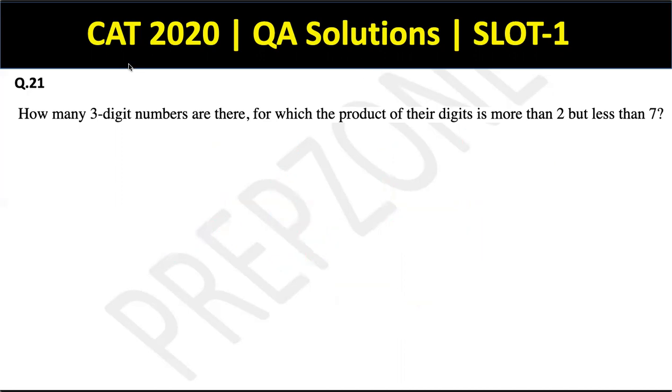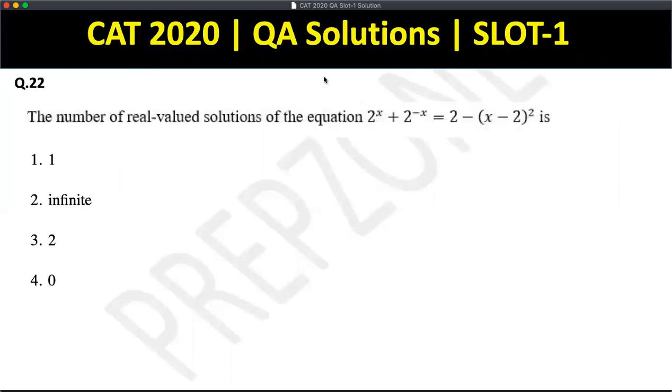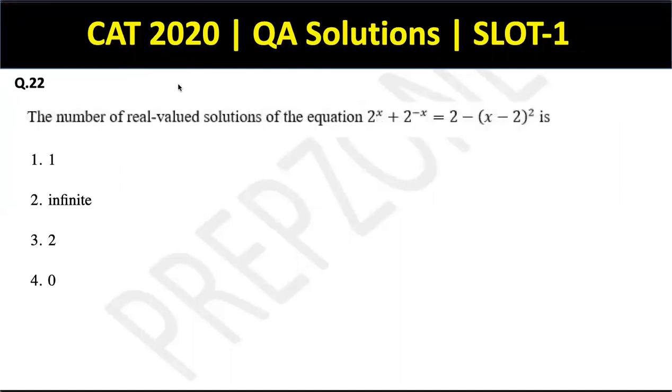Fair enough. Question 22. The number of real valued solutions of the equation, this is equal to this. Okay. Now guys, this is also coming for the second time in this paper. An equation and an expression of the form a plus 1 by a. So as I told you, 2 to the power x plus 1 by 2 to the power x has to be greater than or equal to 2. Right? So we have worked out the condition for the LHS part. Now we'll talk about the RHS. So in the RHS, what can I say? I can say the second quantity in the bracket is a square.